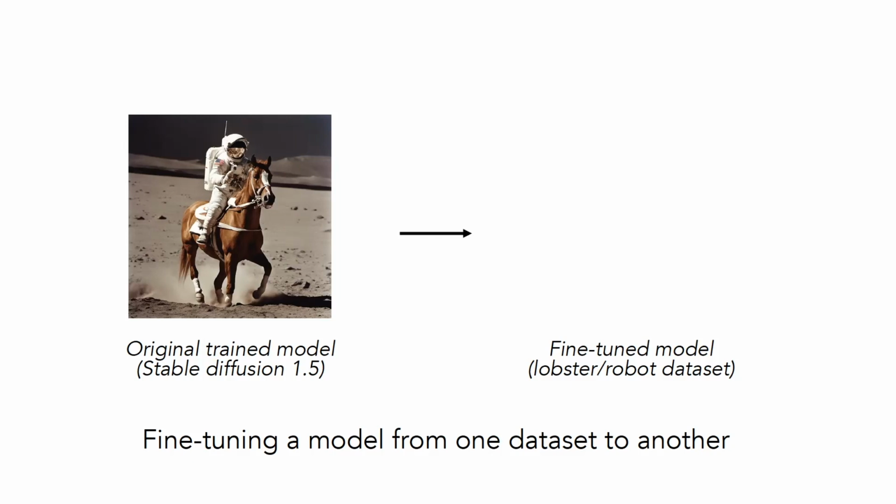This artist makes pop arty work with lobsters. He wanted these hybrids of lobsters and robots, so I spent quite a bit of time on this. But obviously, working with Stable Diffusion, you can put any text prompt in. So as I was working on this, it would sometimes be quite interesting to put in a celebrity's name and just see what it would produce. Often it would produce Stephen Hawking, but looking like a lobster or looking like a robot. It was quite curious. And so I worked on this over a period of months.